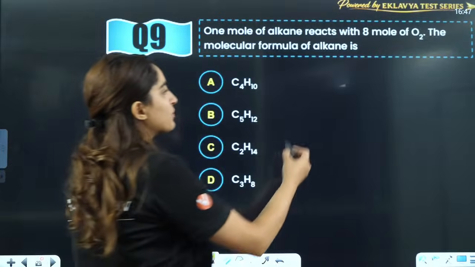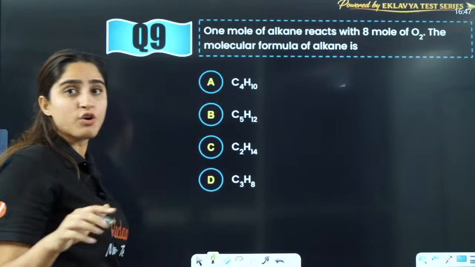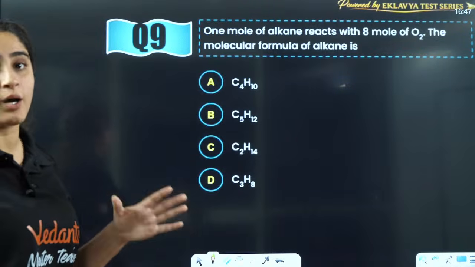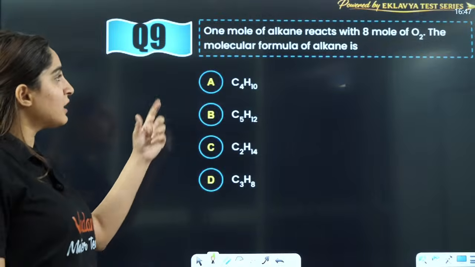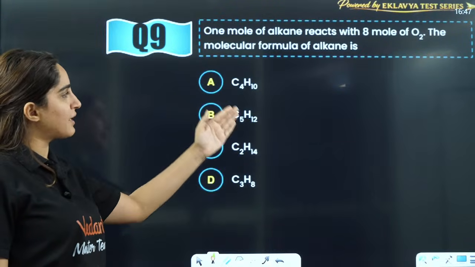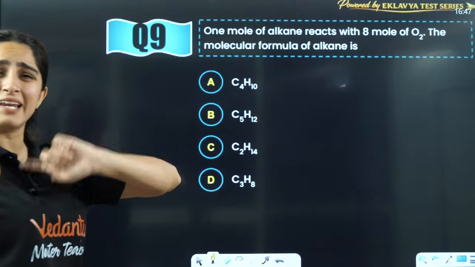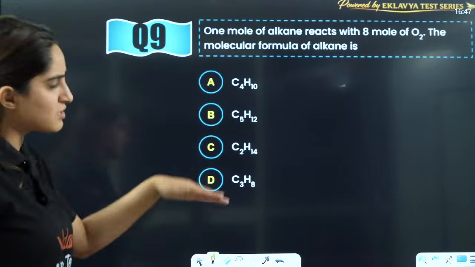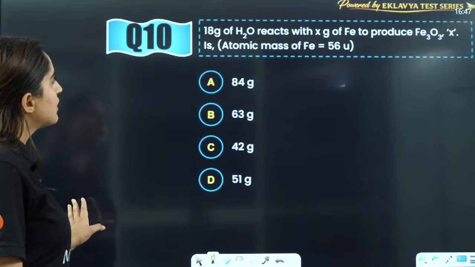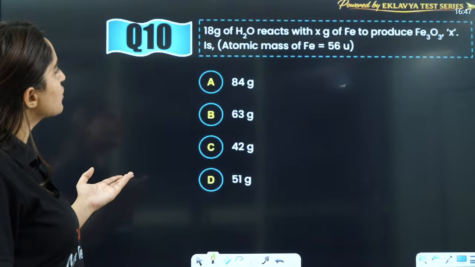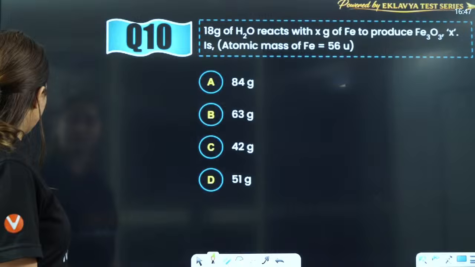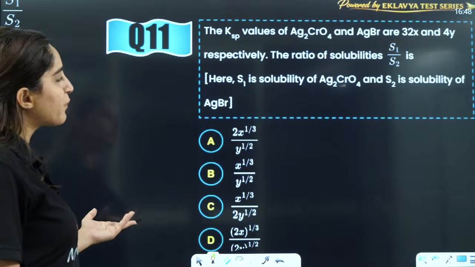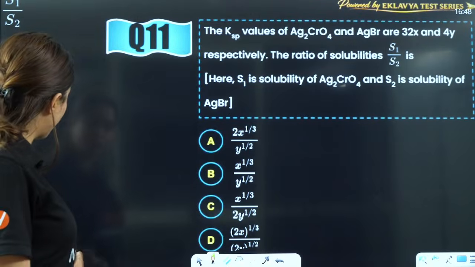Now this is from the general reaction of alkane with oxygen for combustion reaction. There if 8 moles are found, you can just directly tell, there is a direct reaction, based on which we will just put the values and you will get your answer. This is also a very simple question. This is again a question of mole concept only, very simple. KSP question of ionic equilibrium.